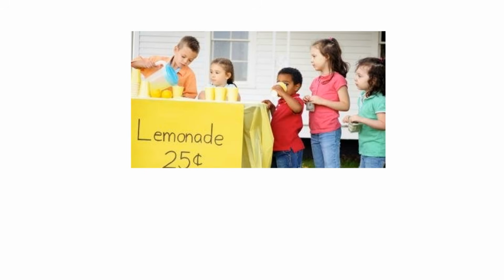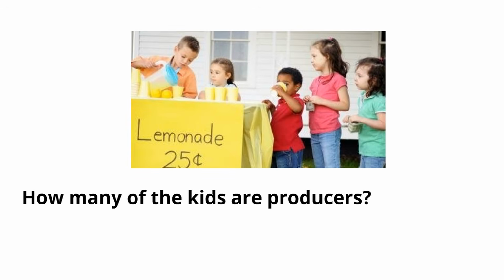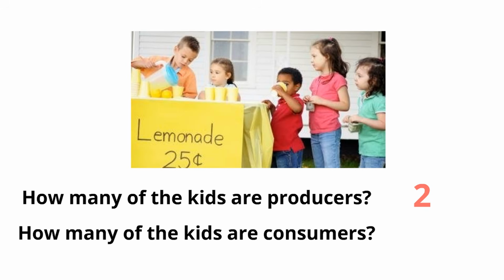So how many of these kids are producers? This is a picture of a lemonade stand. How many of the kids are producers? Yeah, 2. 2 of them are producers. Now this might be easier. How many of the kids are consumers? How many of them are going to buy the lemonade? Yeah, 3.